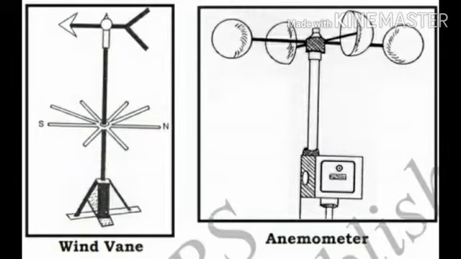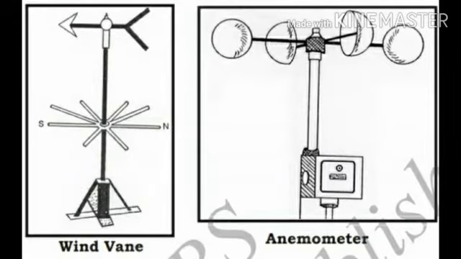And in the second one, the anemometer, look at the bowls. Four bowls are there, and a meter is fixed to this anemometer. In that meter the speed of the wind is recorded. So the speed is measured using the anemometer, and the direction of the wind is measured using the wind vane.